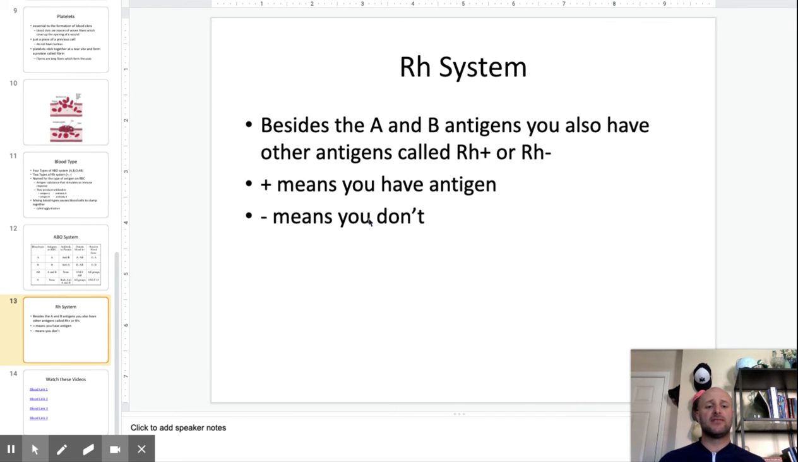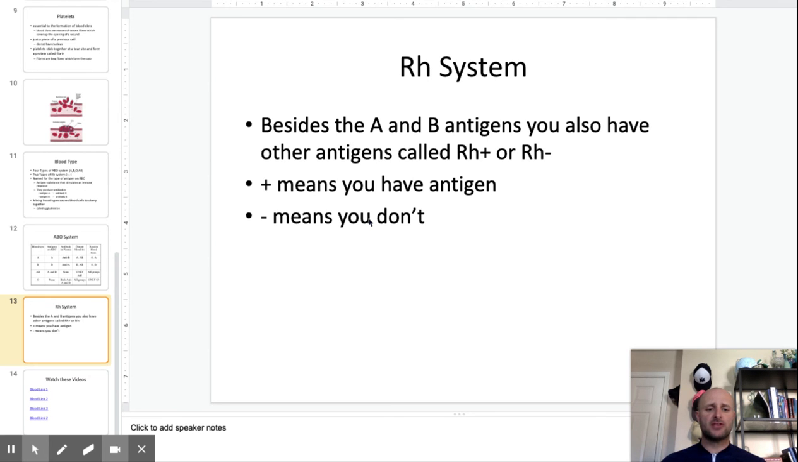So any positive can't give to a negative. I'm O positive, so I can't give to O negative because I'd be giving them the positive antigen. I also can't give to A negative, because I'd be giving them my positive antigen. So if I'm O positive, I can give to A positive, B positive, and AB positive. I can get from O negative or O positive.